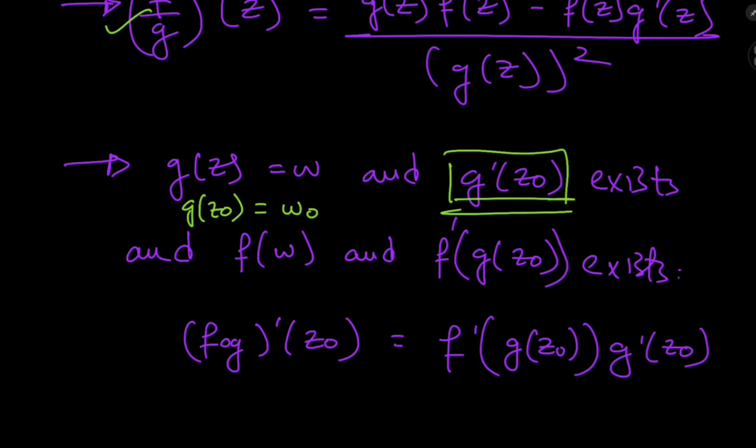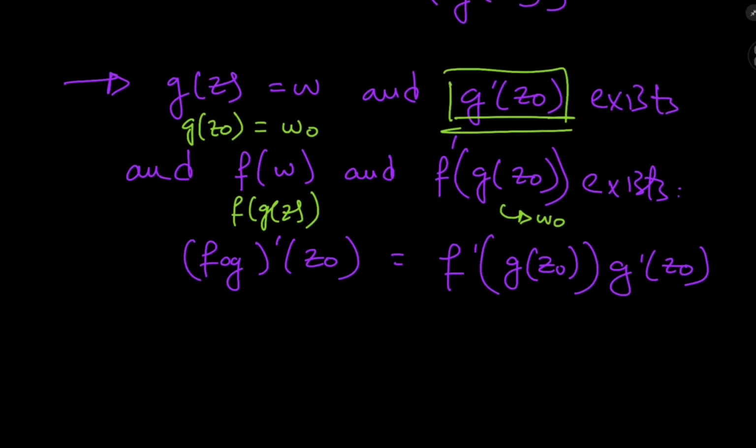And we define another function, f of w, that is f of g of z, and the derivative of the function f at the complex number g of z naught, that is w naught, exists, then we have this relation for the derivative of the composite function f of g at z naught.